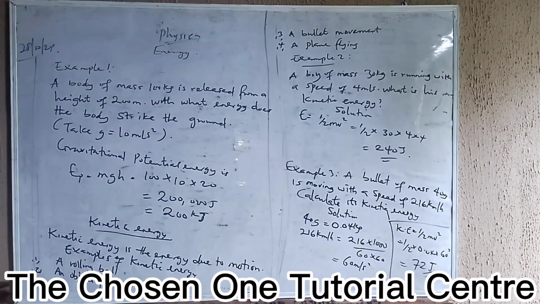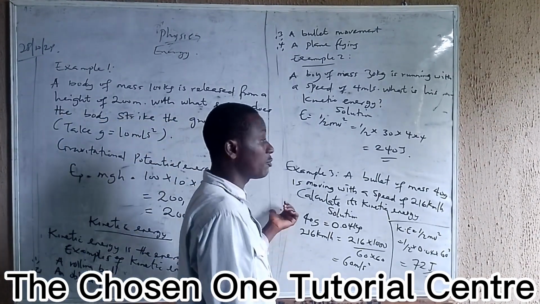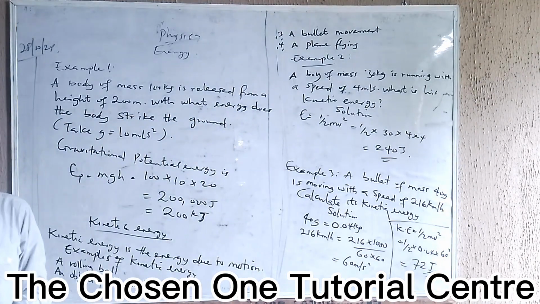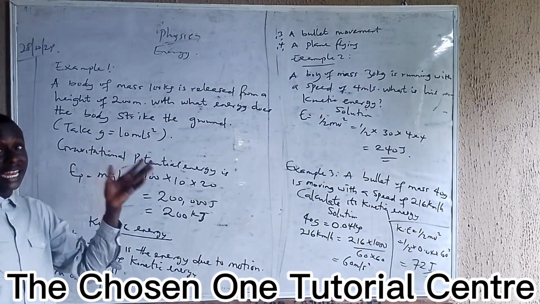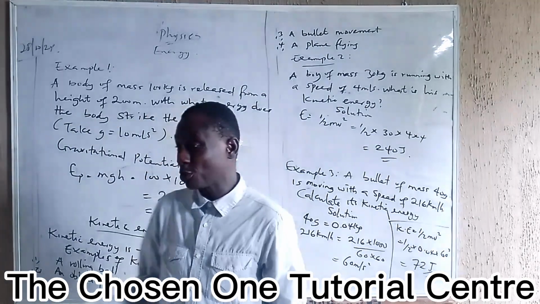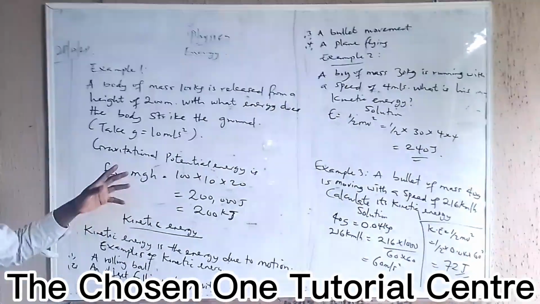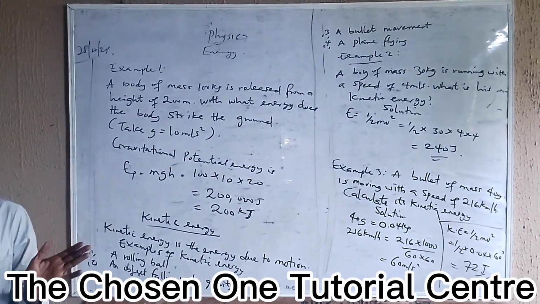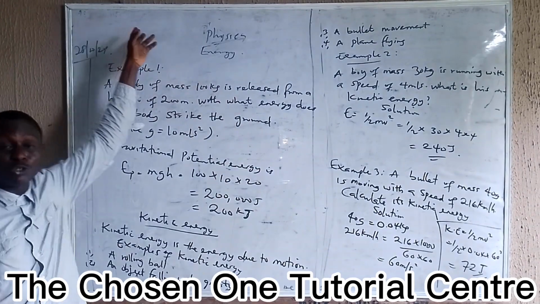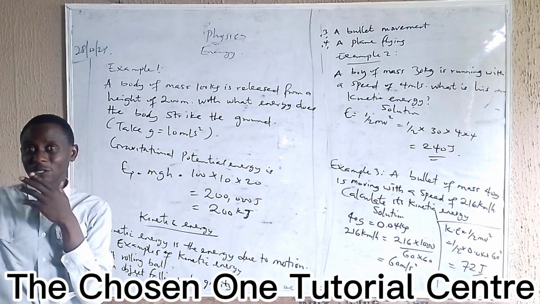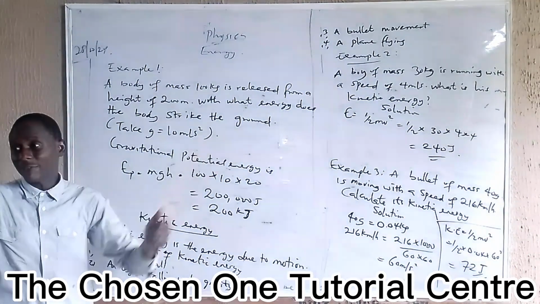So we'll stop at potential energy. Let's look at examples. We say potential energy is the energy at rest or position, because all objects in the universe will continue to be in a state of rest except acted upon by an external force. That's what gave us Newton's first, second, and third laws. For potential energy, we take off from the first law.